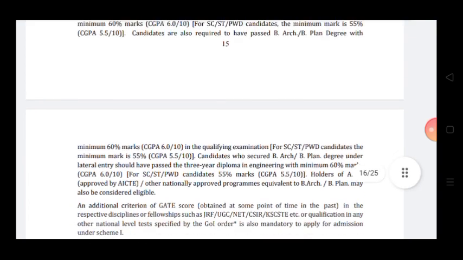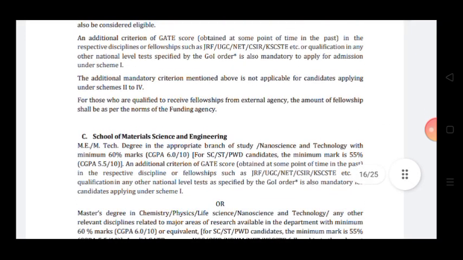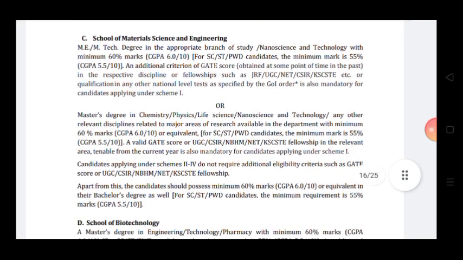Same thing, additional GATE score criteria requirement: if you have passed earlier, then that will be considered here. And for scheme 2 to 4 there is no requirement of GATE. For School of Material Science and Engineering, same thing, you must have your master's with 60% marks, and the additional criteria of GATE score: earlier if you have passed, then that will be considered.